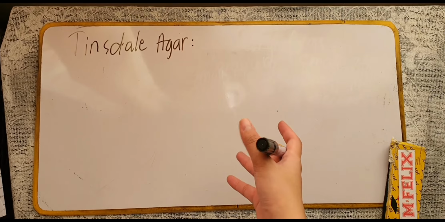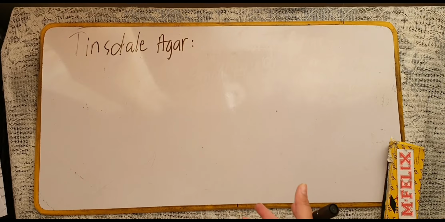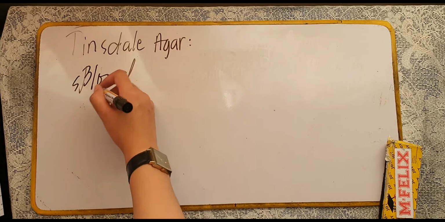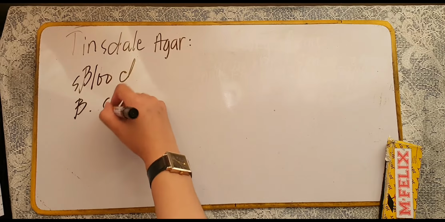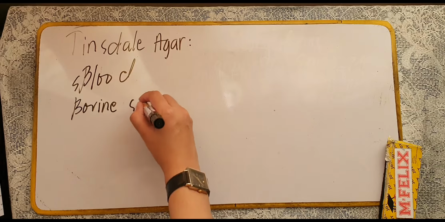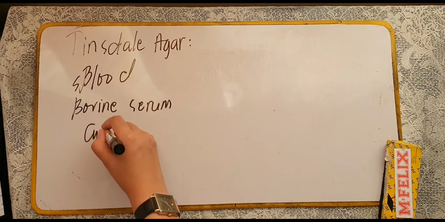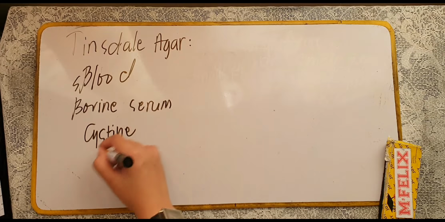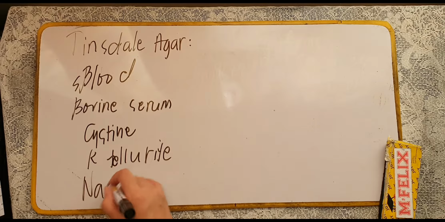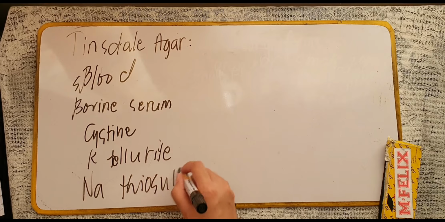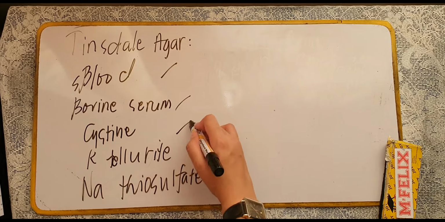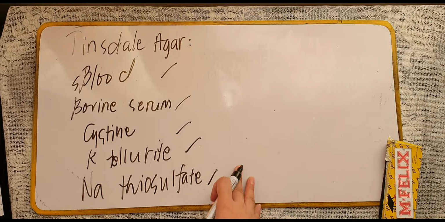This agar is composed of sheep's blood, bovine serum, cysteine, potassium tellurite, and sodium thiosulfate. Okay, again, we have your sheep's blood, bovine serum, cysteine, potassium tellurite, and sodium thiosulfate.